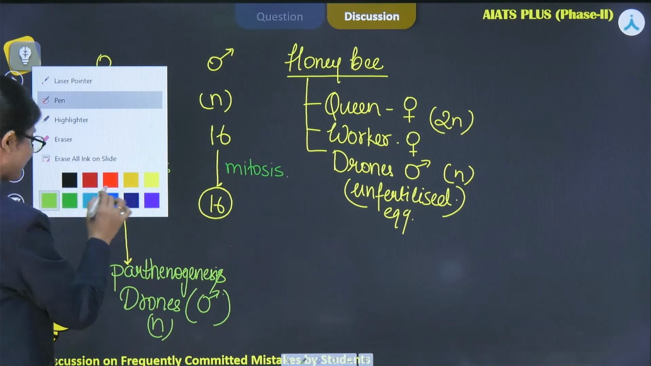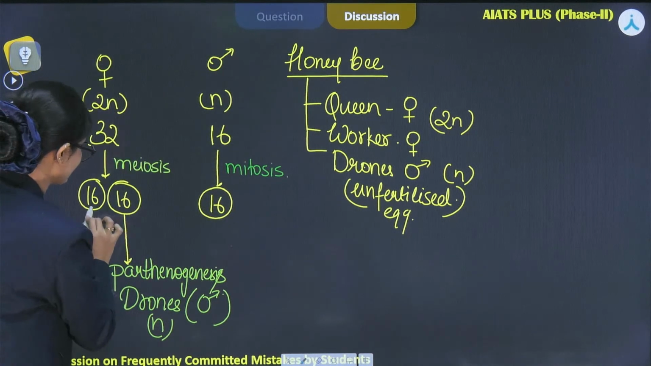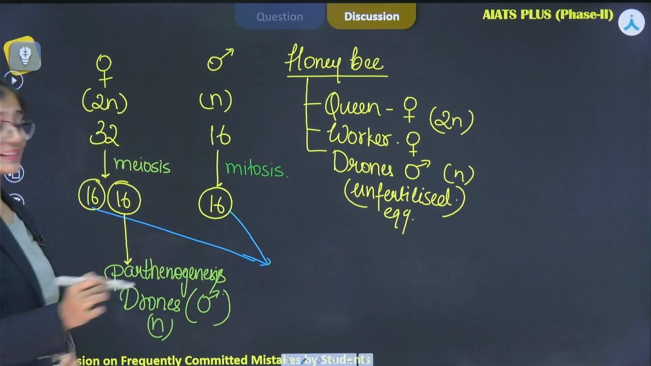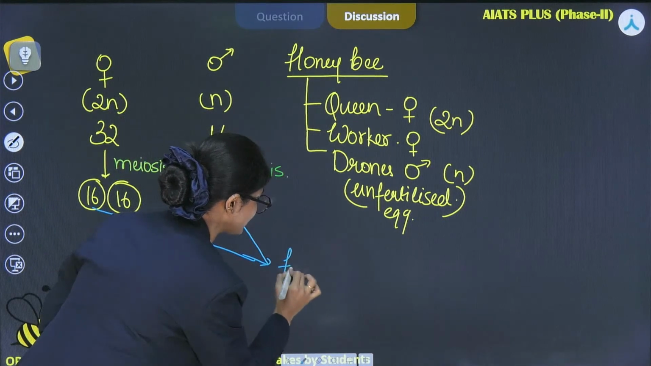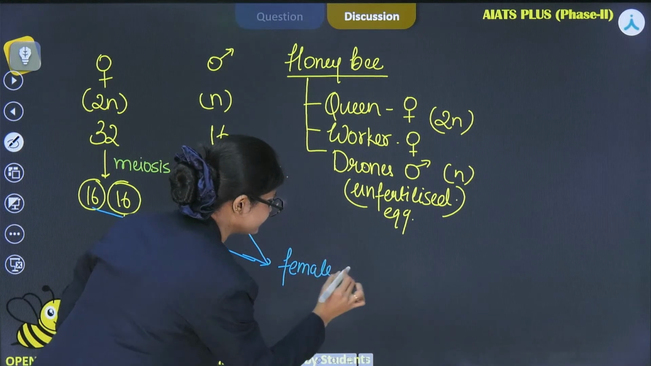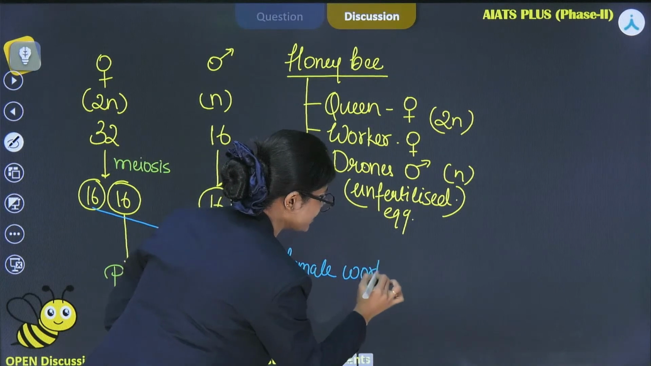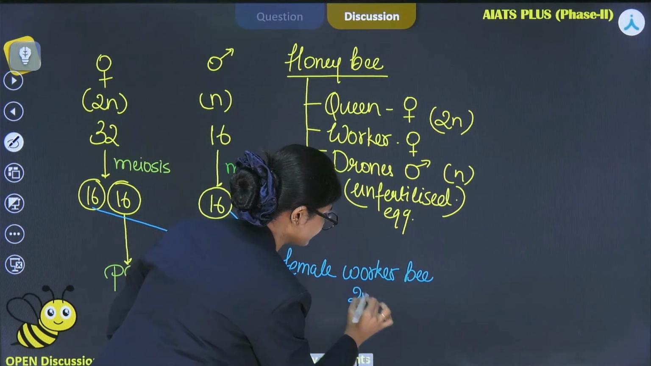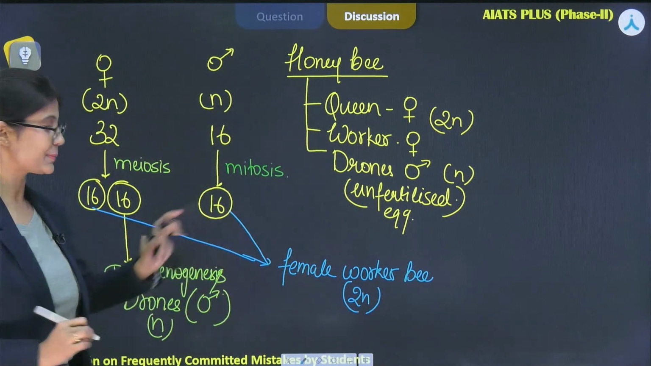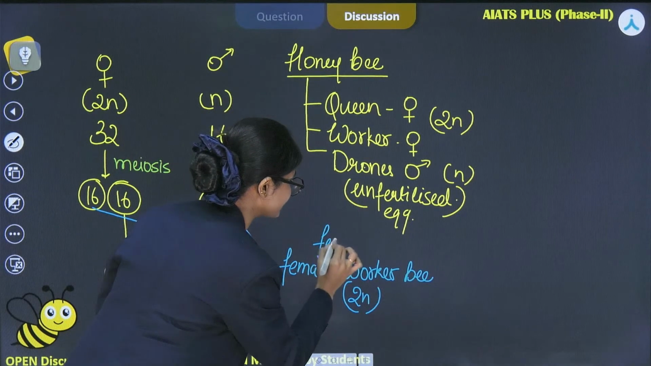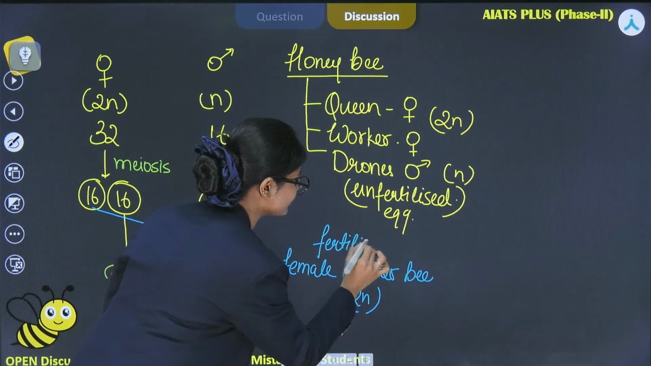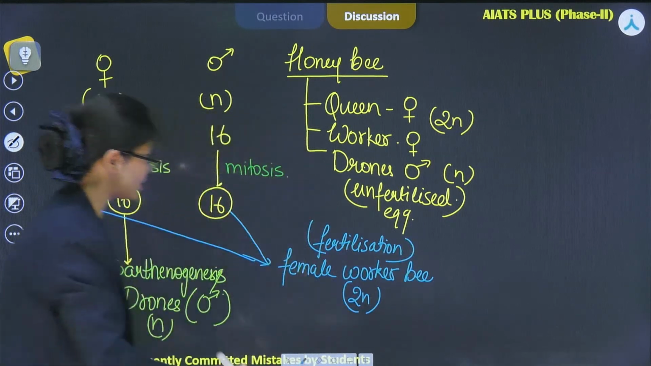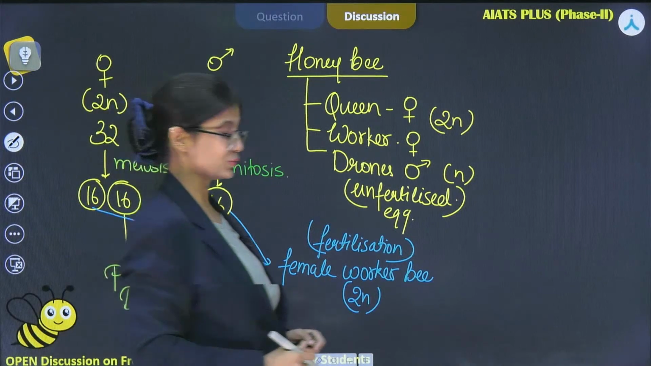And if there is fusion, that means fertilization takes place, then there will be production of female worker bees, which are diploid in nature. These are diploid and are the result of fertilization. This is really important again from the exam point of view, right?